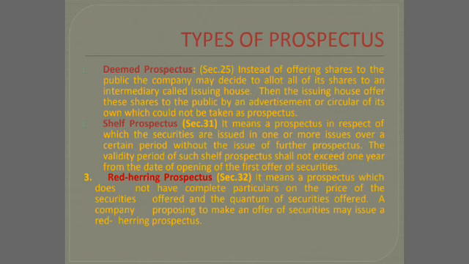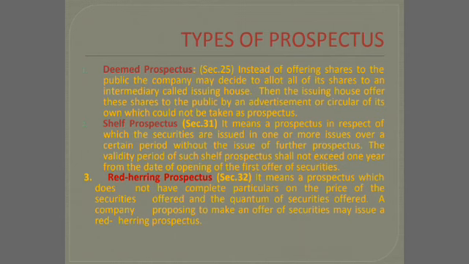Next one is the red herring prospectus. It is a prospectus which does not have the complete particulars on the price of the securities offered and the quantum of the securities offered. That is, how many shares they are going to issue, what is the rate of each share, what is the face value of each share. It is not mentioned, but the company is going to issue a prospectus that they are going to issue shares. Based on the response, they are going to fix the number of shares and the price of the share. That is called as red herring prospectus.